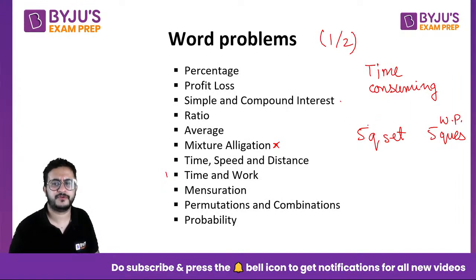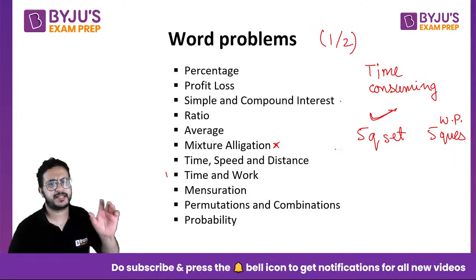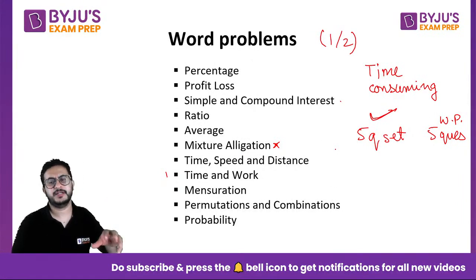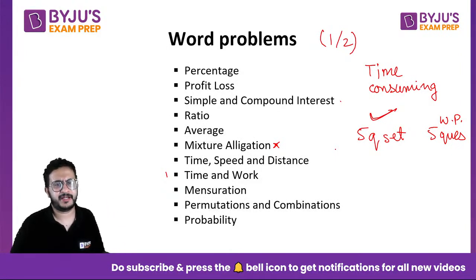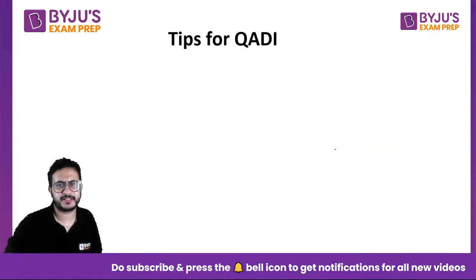So if you solve 5 word problem questions versus a 5 question DI set, which is a better choice? DI is better, because in word problems we will have to read all the questions and apply formulas, etc. In DI, some data would be filled when you solve some question, so some information would already be found for the second question. That is why it's a better bet to solve DI sets.